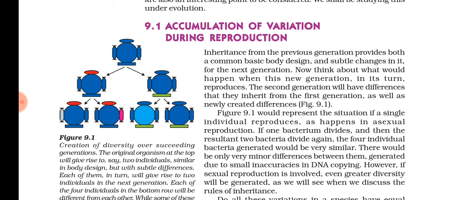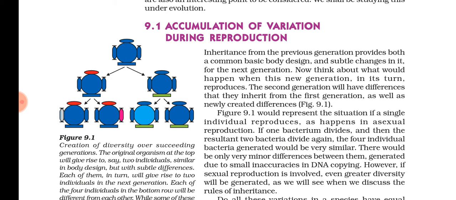In this diagram we can see that when an individual reproduces, they get the basic body design, but they develop certain variations. And when they reproduce, along with the variations that happened in the first generation, the second generation also produces a little more variation. Understood? So the body designs will remain the same.